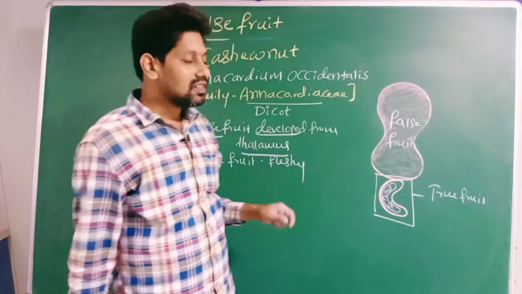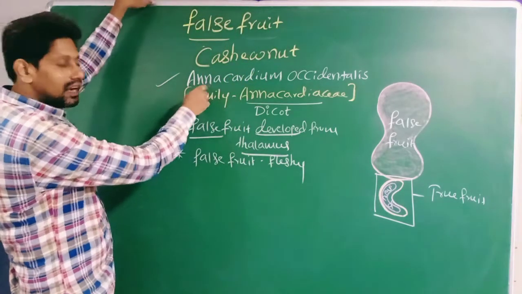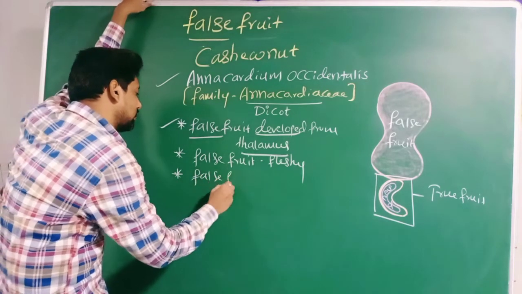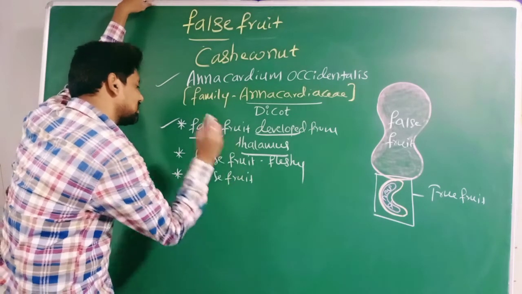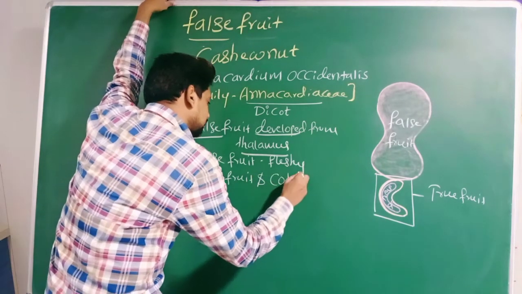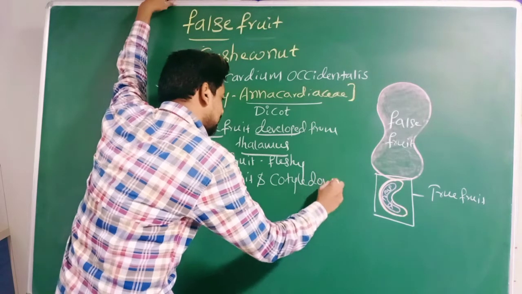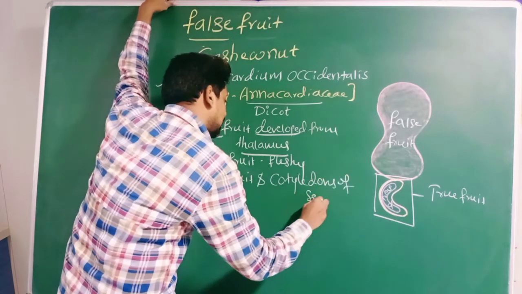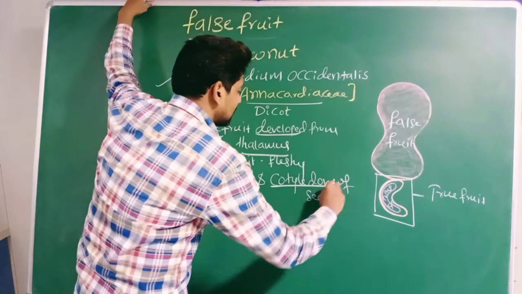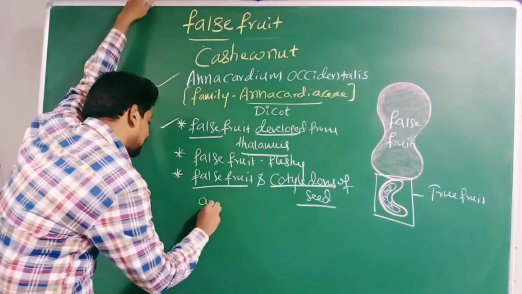Okay, right. Sir, here what is edible? In Anacardium occidentale, the false fruit and the cotyledons of the seed are edible.